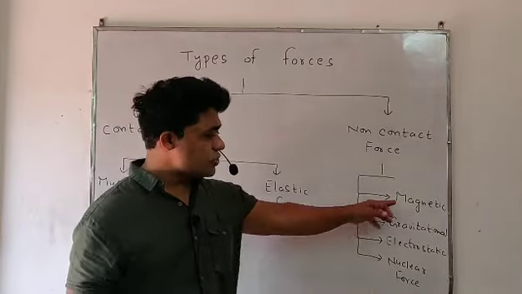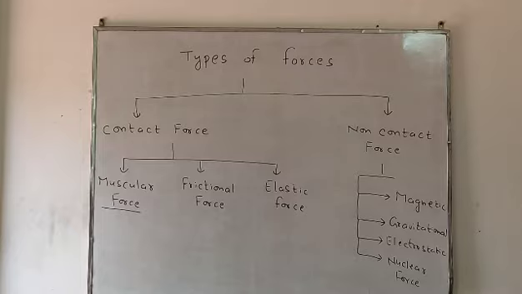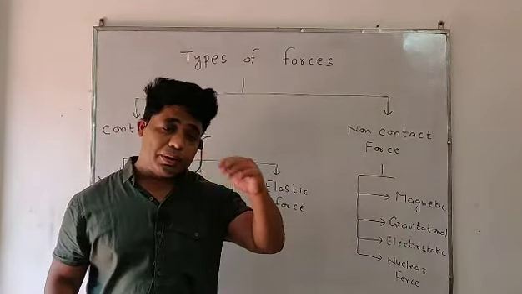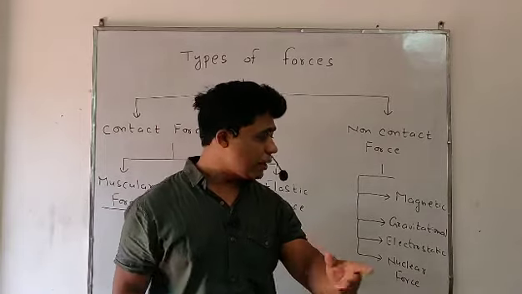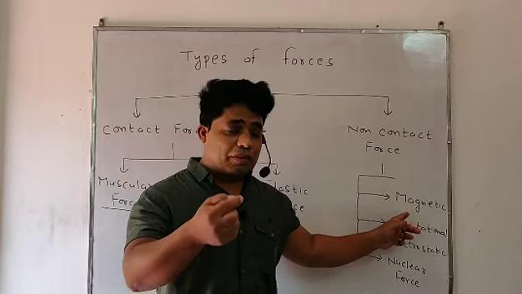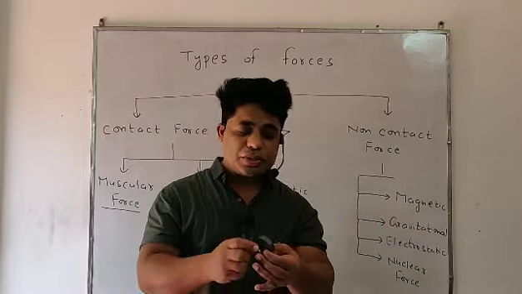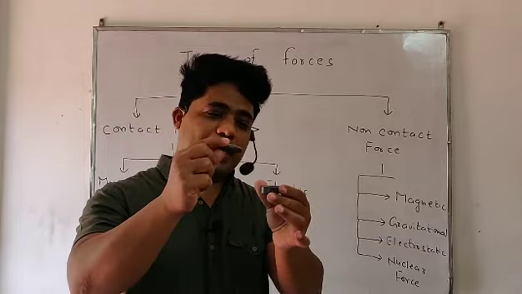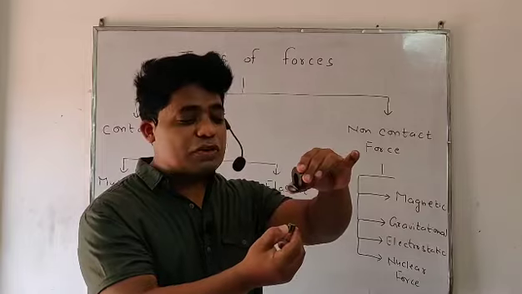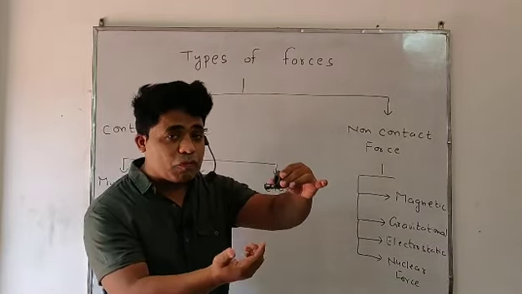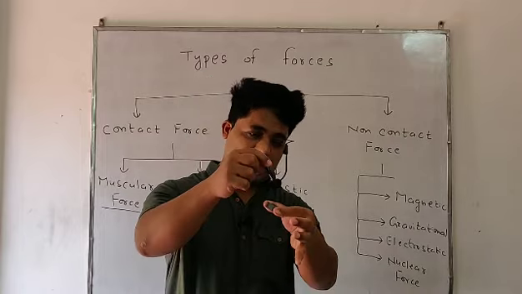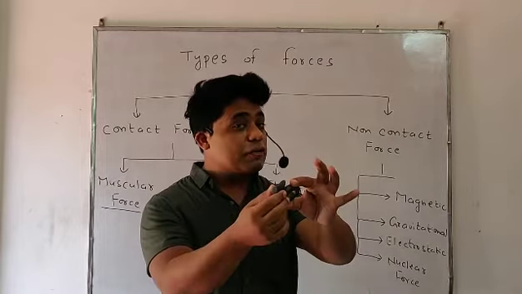In non-contact force, first is magnetic force. I will give an example of magnetic force. We know, students, a magnet always attracts magnetic elements like iron, cobalt, nickel and others towards it. So a magnet attracts the object with a force, which is said to be magnetic force. Look at these examples: when two magnets, look, they attract each other. By which force? This attraction force is said to be magnetic force. A magnet attracts another magnet or other element with some attraction force like this. This is called magnetic force.